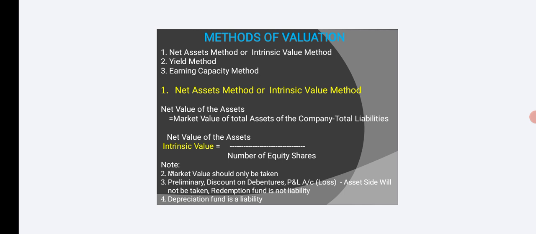That net assets value is divided by the number of equity shares, and we get the intrinsic value per share. Here only market value will be taken. Preliminary expenses, discount on debentures, and the profit and loss account on the asset side will not be considered as assets. Depreciation fund is a liability.